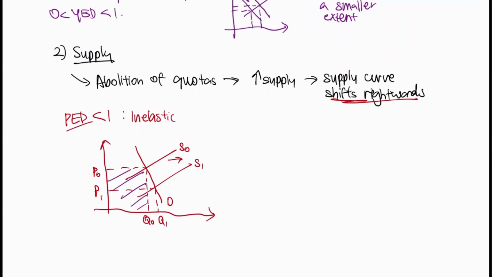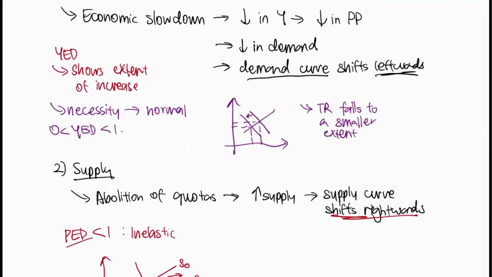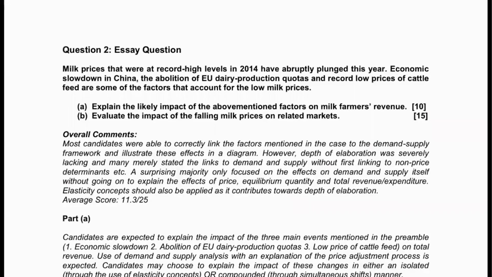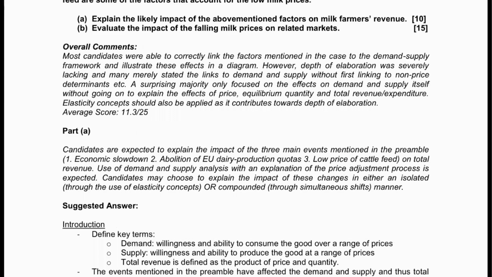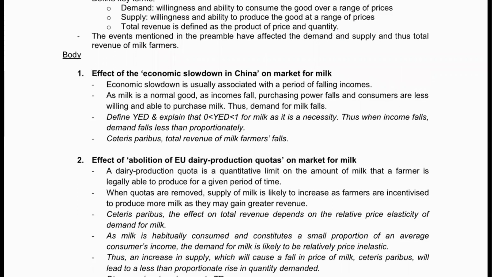So if you compare the purple area and the black area, of course, the purple area is much larger than the black area, so it actually shows that the total revenue has fallen. So because of that, you can very safely assume that the total revenue has fallen. Okay, so let's look at the answer. So this is just the planning we have done so far. So it's always good for you to do some planning before you actually attempt the question, just to solidify your thoughts and ideas. So this is how you properly explain the question.